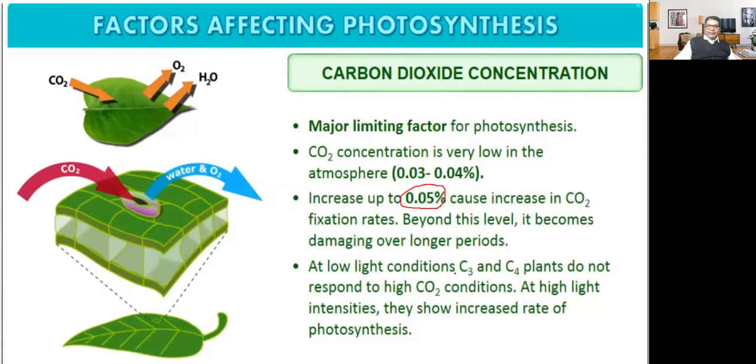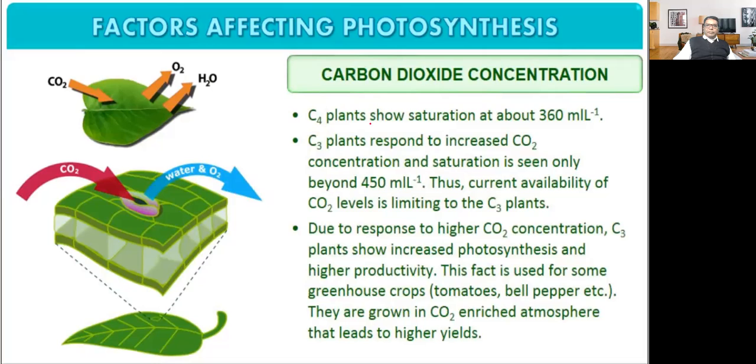At low light conditions, C3 and C4 plants do not respond to high carbon dioxide conditions. At high light intensity, they show an increased rate of photosynthesis. C4 plants show saturation at about 360 ml per liter.